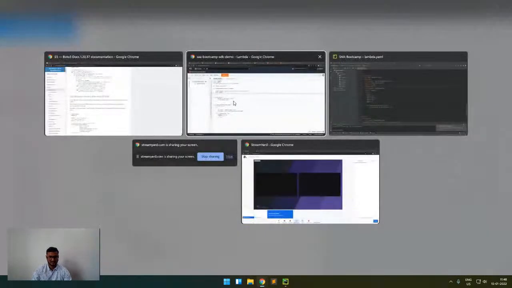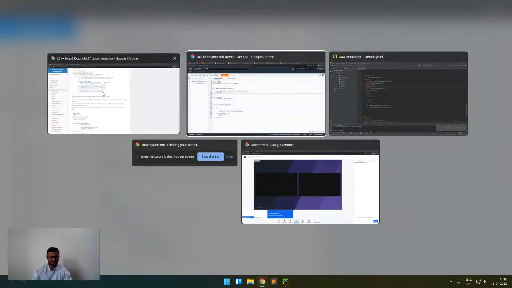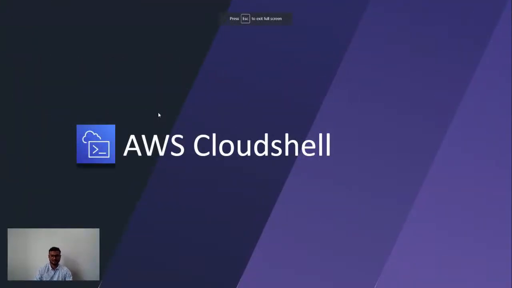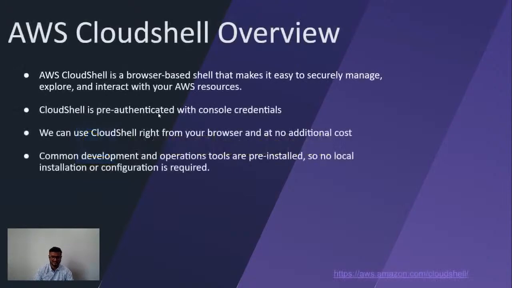Yeah. So this was from the documentation side and the SDK. Now we have the CloudShell. So CloudShell is a tool, like a terminal, which is available on the cloud, which AWS has created.